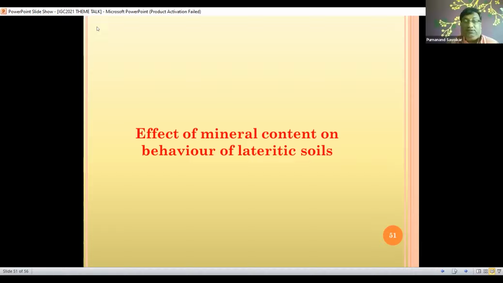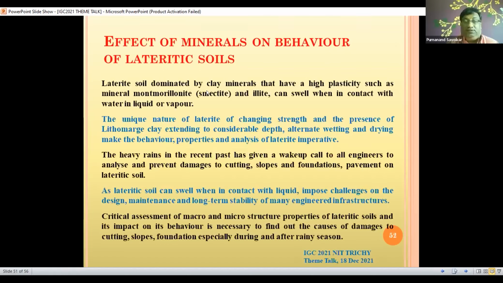Observed that these laterite soils are dominated by clay minerals that have high plasticity, like montmorillonite and illite. Laterite has a unique property in the presence of water. All these landslides which are observed are mainly during the rainy season.